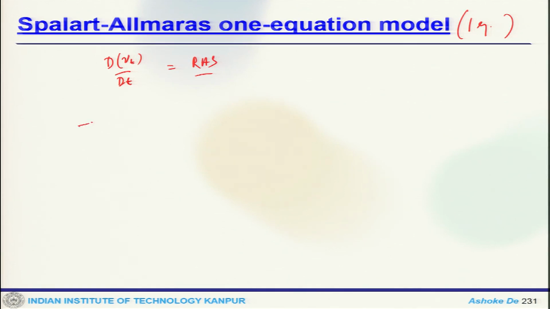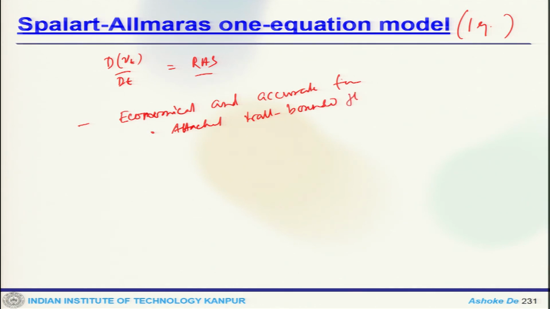This is economical and quite accurate for attached wall bounded flows, flows with mild separation and recirculation,